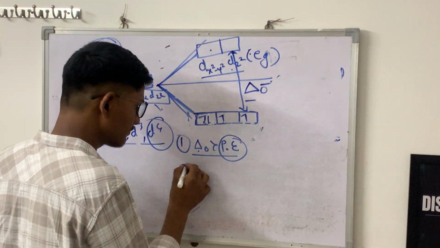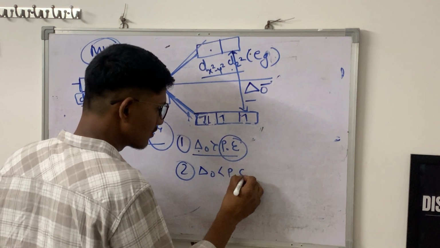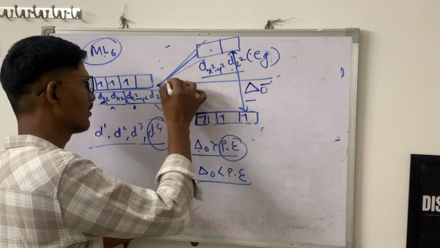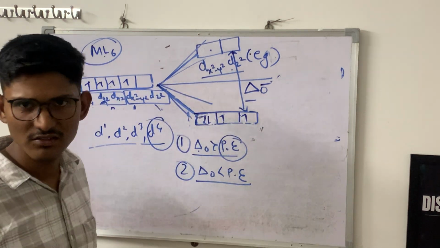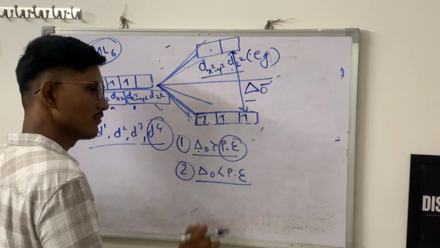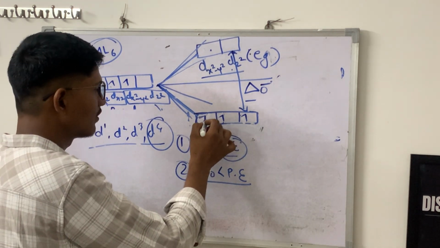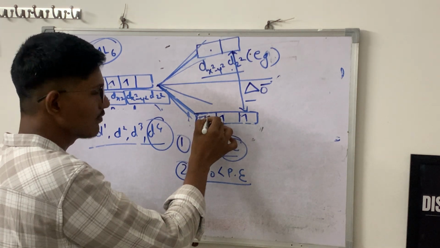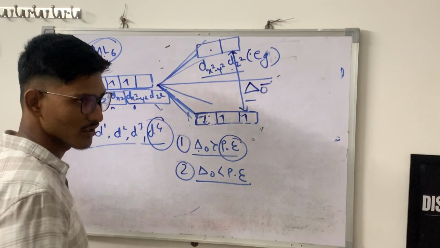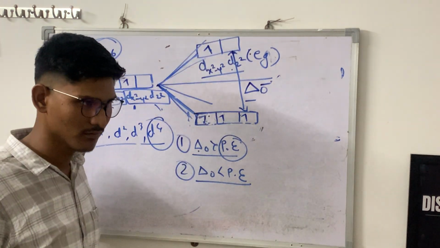But if pairing energy is more as compared to delta, if this distance is small and pairing energy is more, then what happens? Then because of exchange energy, this configuration will not be very stable as compared to this configuration. So we have to add that electron here.